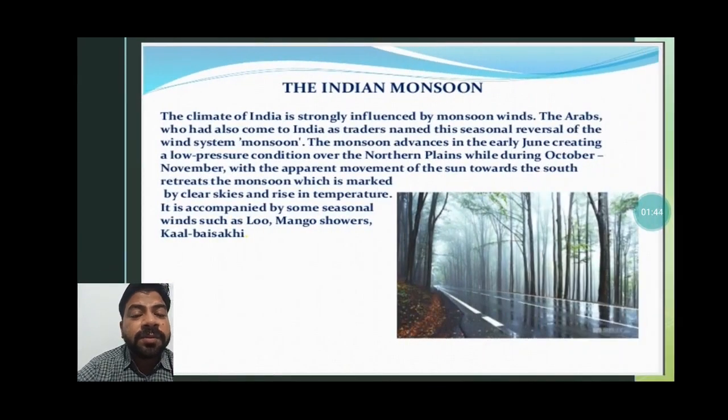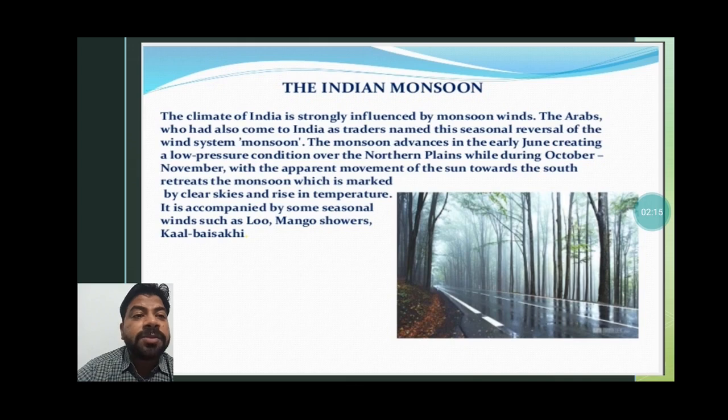The Indian monsoon is strongly influenced by monsoon winds. The Arabs, who had also come to India as traders, named this seasonal reversal of the wind system monsoon. So this is an Arabic word. We already read that this word came from the Arabic word mausim, which means season. When the traders used to come, these winds were helping them.